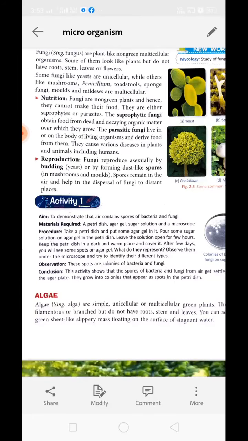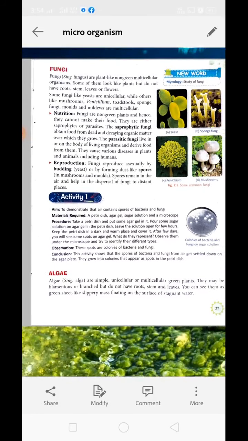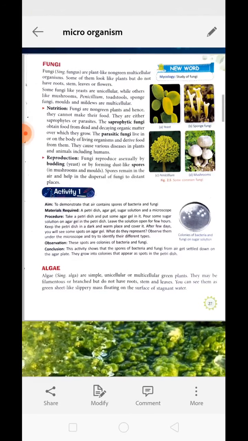Algae are simple, unicellular or multicellular green plant-like structures. Even though they are plant-like, because they can perform photosynthesis as they have chlorophyll, they lack all other structures of the plant. They do not have leaf, stem, roots, flower, or fruits. It means algae do not possess any characters of a plant except the presence of chlorophyll. They have chlorophyll and they can synthesize their own food, right?